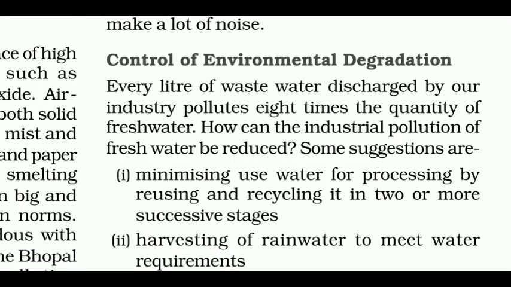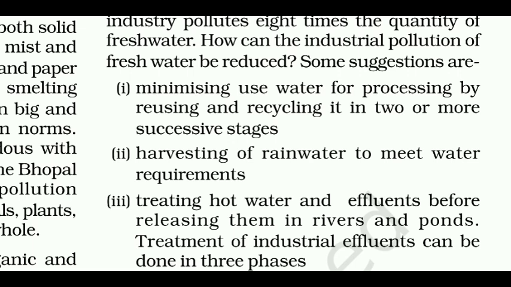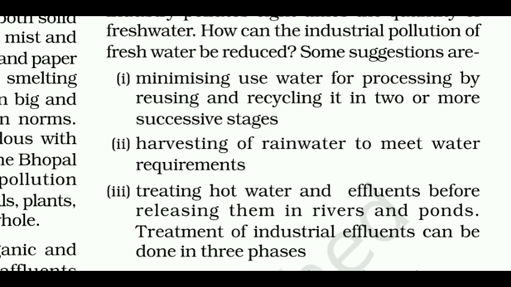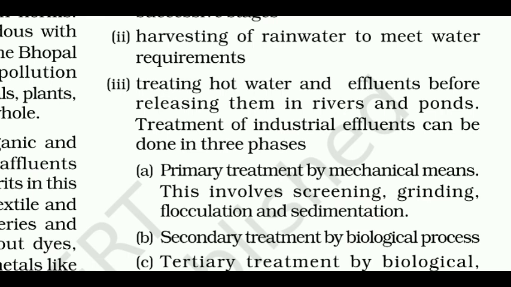Now, control of environmental degradation. Every liter of wastewater discharged by our industry pollutes 8 times the quantity of fresh water. How can the industrial pollution of fresh water be reduced? Some suggestions are: 1. Minimizing used water for processing by reusing and recycling it in 2 or more successive stages. 2. Harvesting of rainwater to meet water requirements. 3. Treating hot water and effluents before releasing them in rivers and ponds.